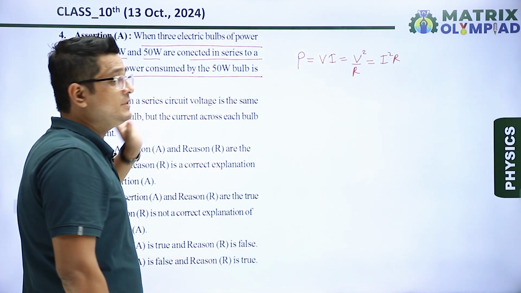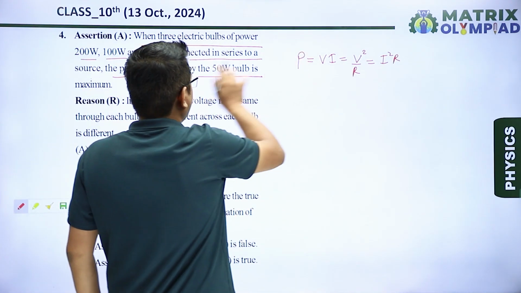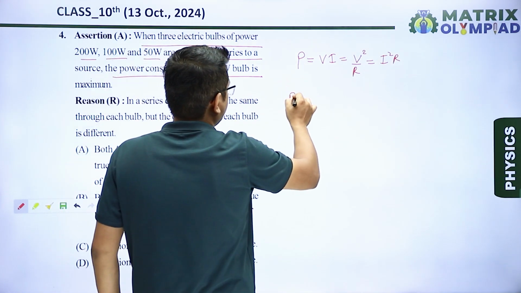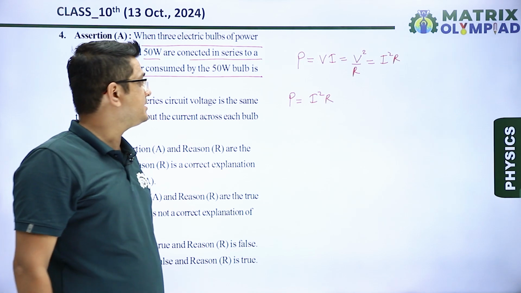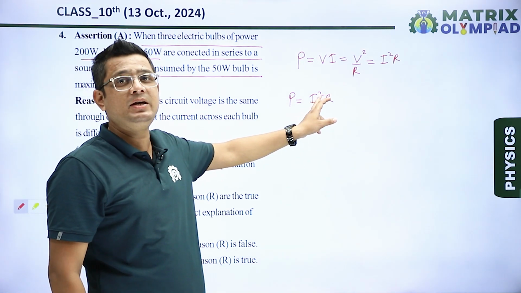And in case of series connection, we know that we have to use the formula I square R, because in series connection, current through each device will be same.